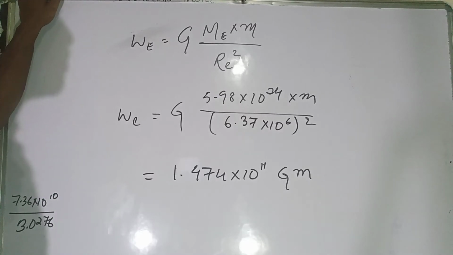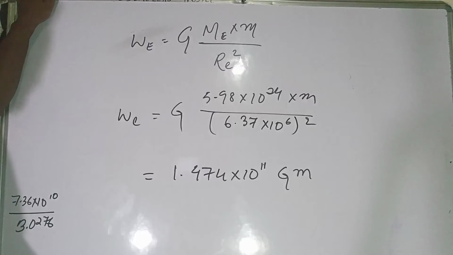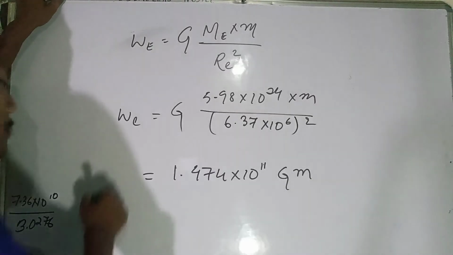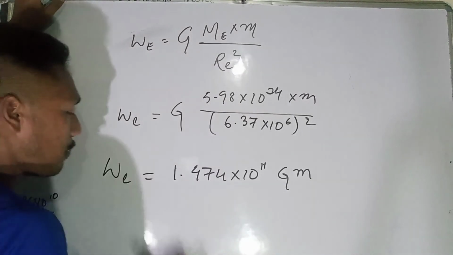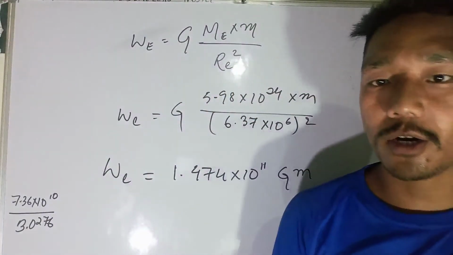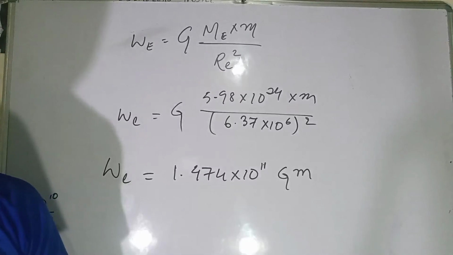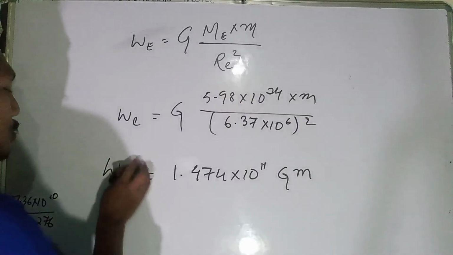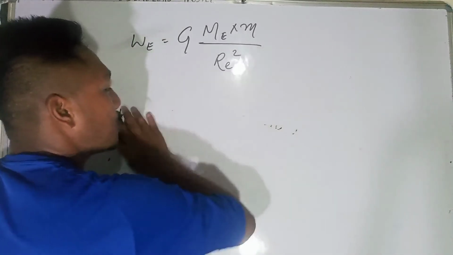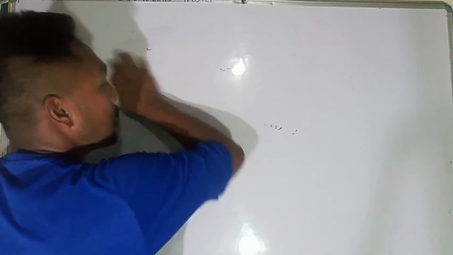Now we have got these two: the weight of the object on the earth and the weight of the object on the moon.